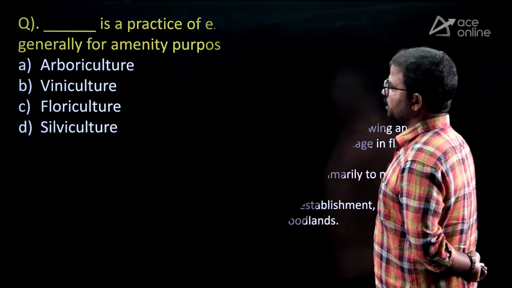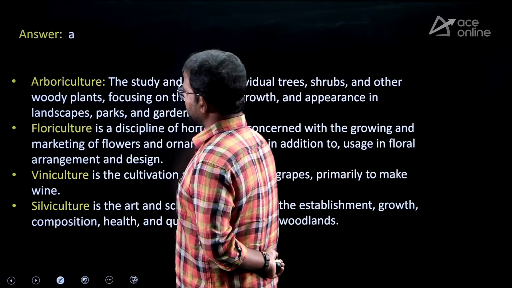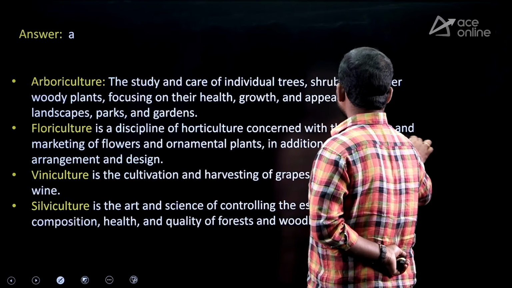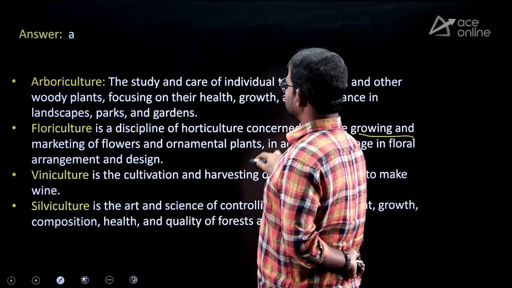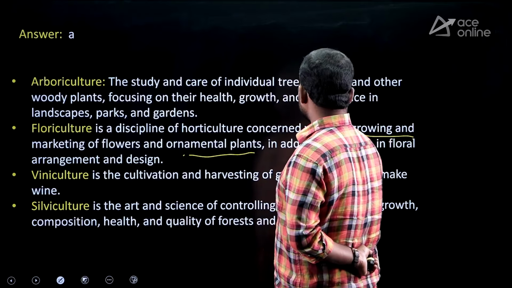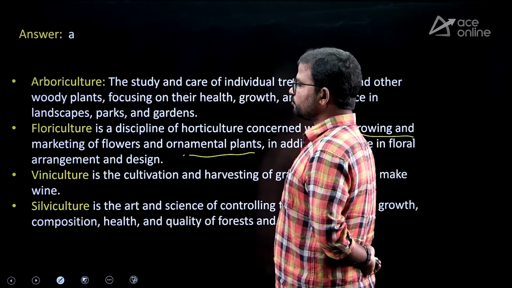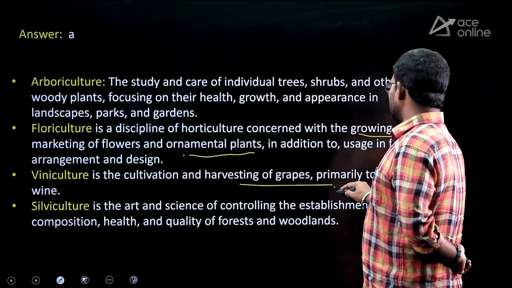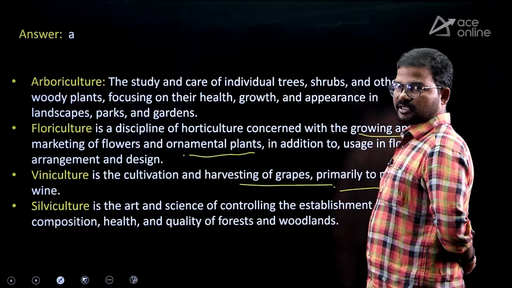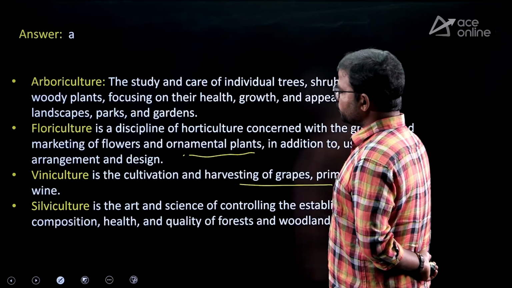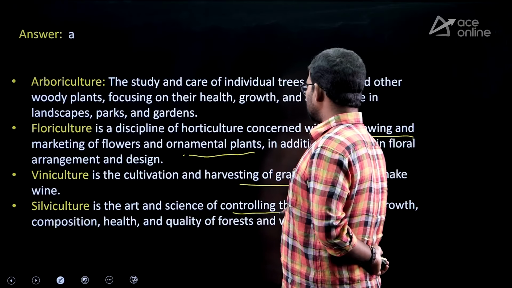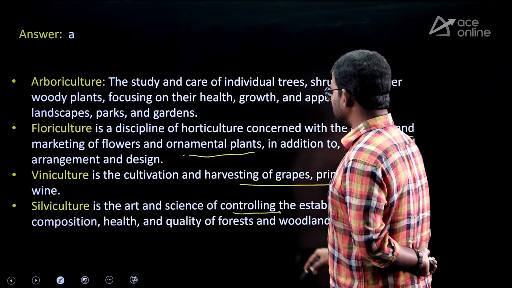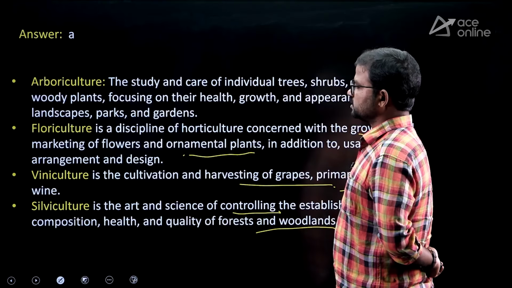So what about the remaining ones? Floriculture concerns growing and marketing flowers and ornamental plants. What about viniculture? Viniculture is nothing but harvesting grapes and wine related sources. Next, silviculture. Silviculture is the art of controlling the establishment, growth, composition, health and quality of forests and woodlands.